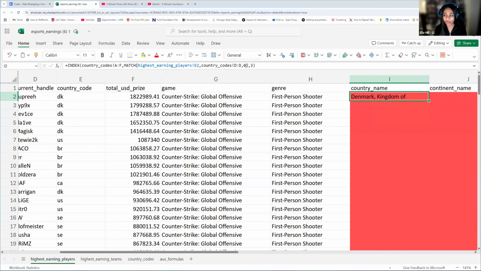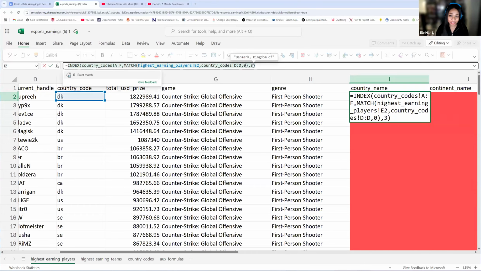Then after that, we want exact match. So this means we want our identification or identifier or our lookup value to be exactly the same as the one you find in the column. So you don't want it to be approximate. You want these matching values to be exactly the same. So that's what this 0 means.